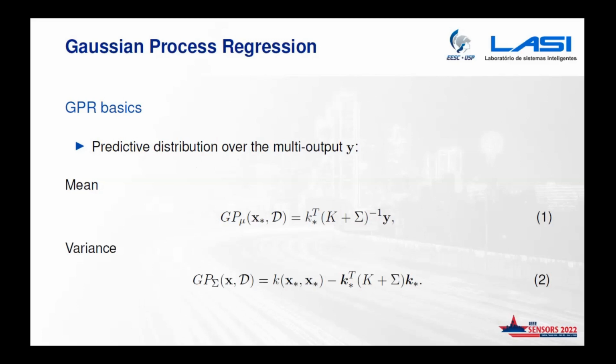The key element of the GPR model is the kernel function, or covariance function, given by the function k here. This tells us how the input corresponds to the output data. Depending on the kernel method you're using, you're going to have a better or worse estimation, so it needs to be carefully chosen for this application.